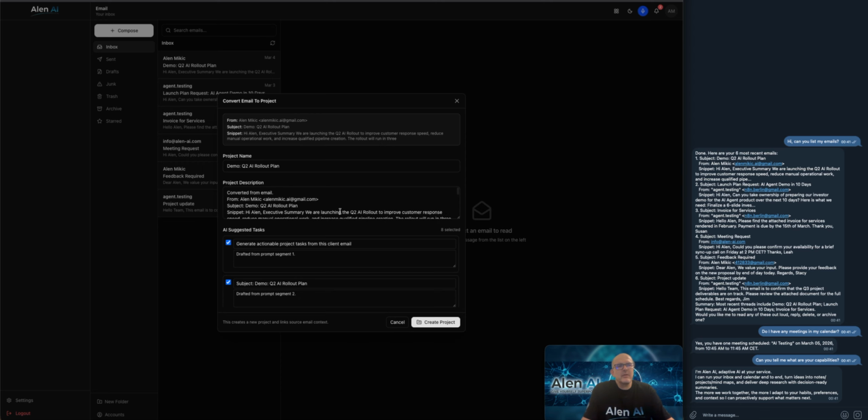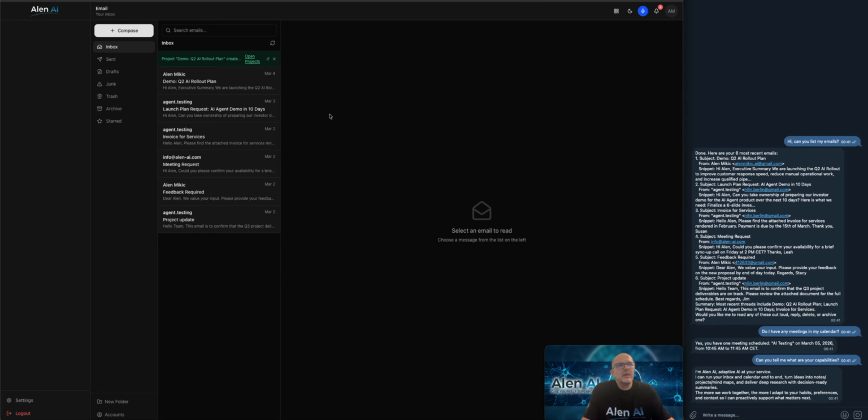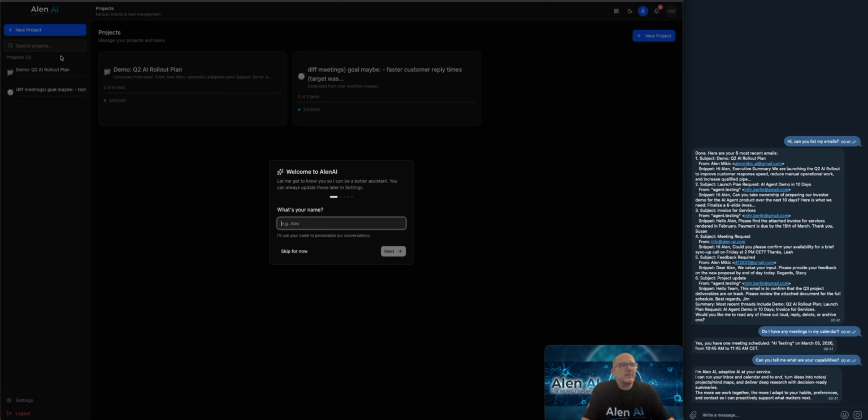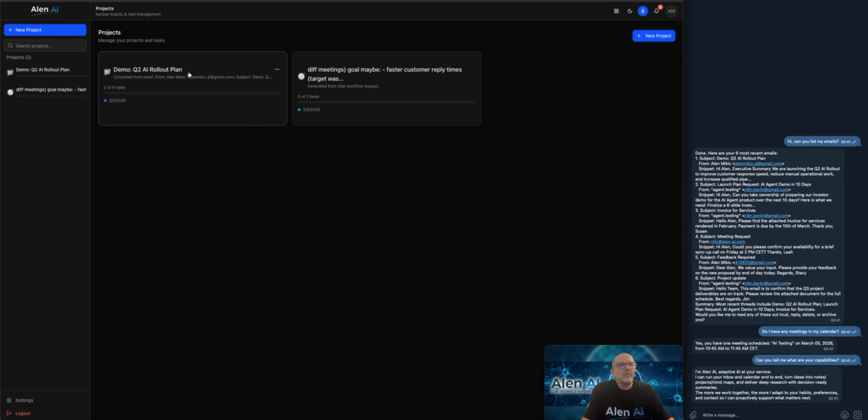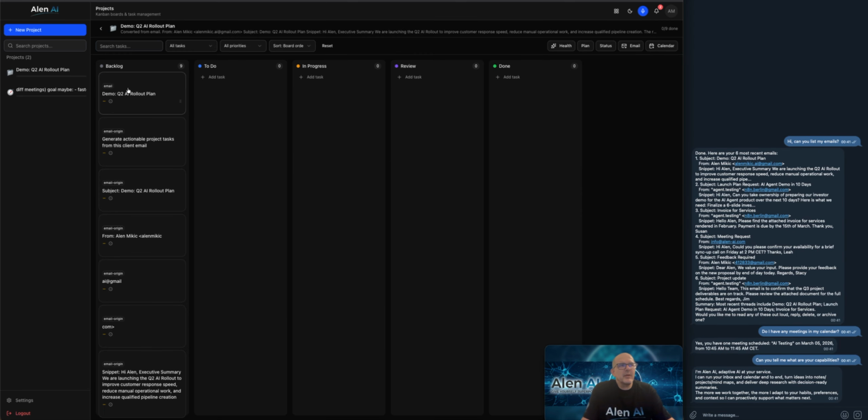You can accept defaults or you can do some modification, and then you can click create project and it will create project from this. So if you go here, open project, you will see there is this demo Q2 AI rollout plan. And now this is a project. So if you click, everything was added here to the backlog. Now this is one of the features that I'm still working on improving, but yeah, you get the idea.